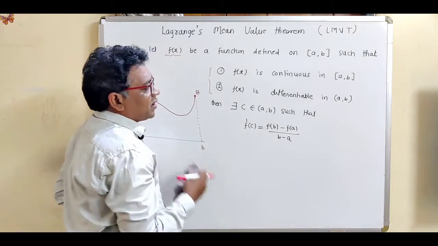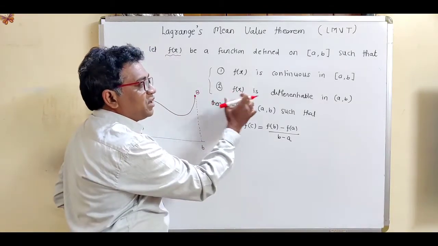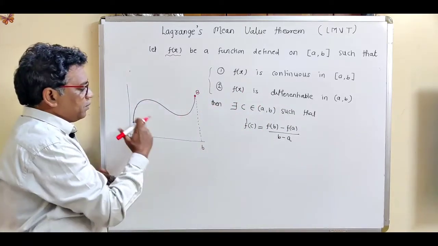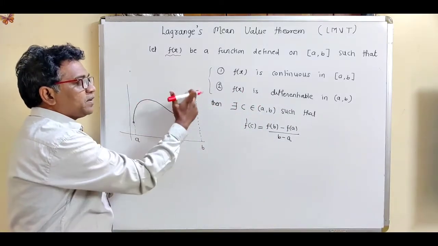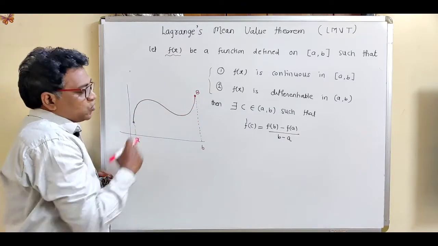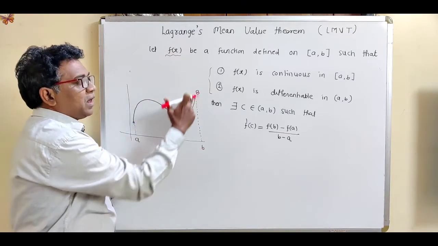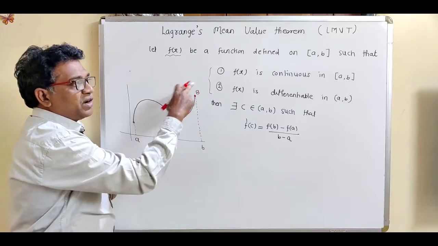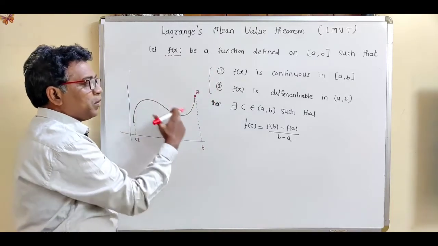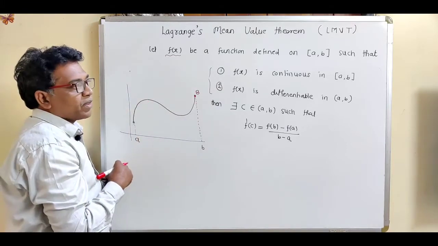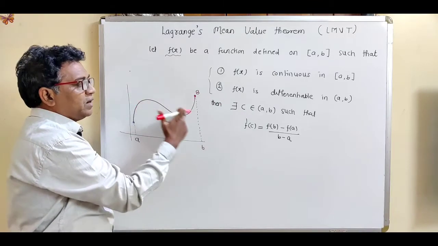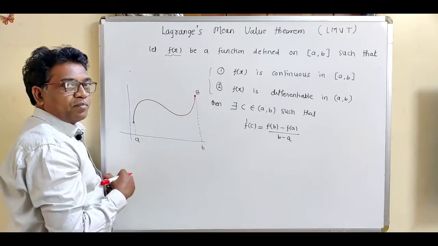Now see what is the second condition. The function should be differentiable in the open interval (a, b). Differentiable means the graph should be a smooth graph. So obviously this function f(x) satisfies both the conditions of LMVT. The function should be continuous, that means there is no gap in the graph. The function should be differentiable. Differentiable means the graph should be a smooth graph.